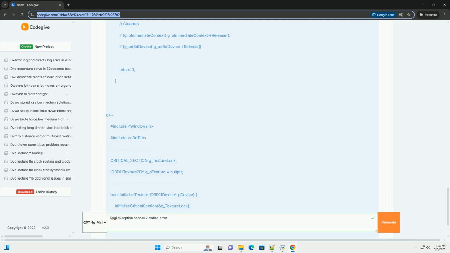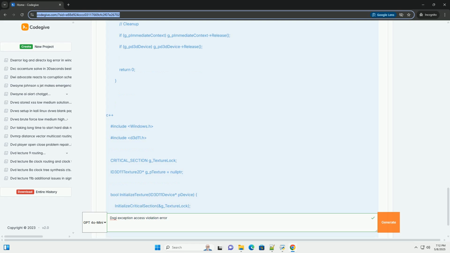Read the debug output carefully. When the debug layer is enabled, Direct3D will print error and warning messages to the debug output, usually visible in the Visual Studio output window. These messages are critical for diagnosing the problem. Pay close attention to error codes. Look for specific Direct3D error codes, for example DXGI_ERROR_INVALID_CALL, invalid arg. Search the Microsoft documentation for these error codes to understand their meaning.